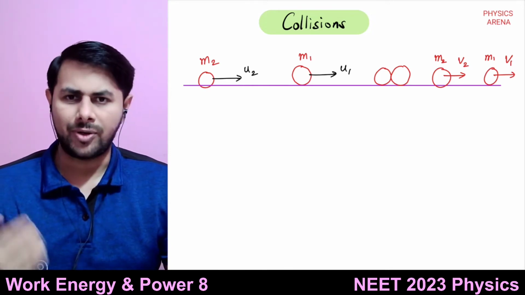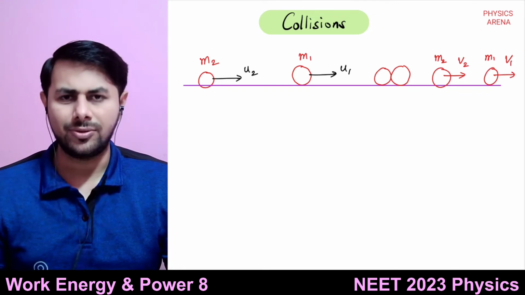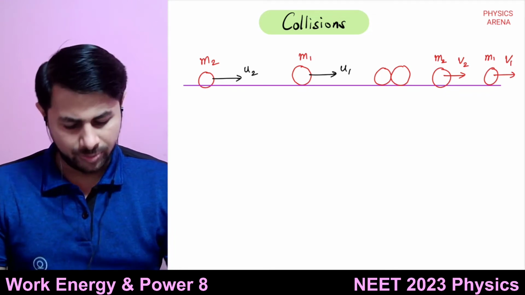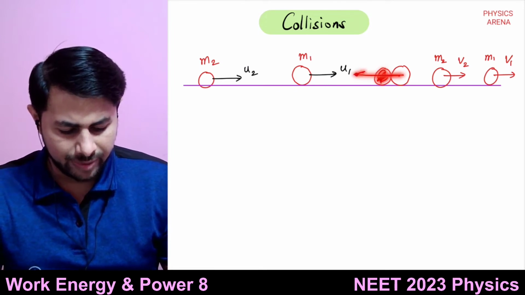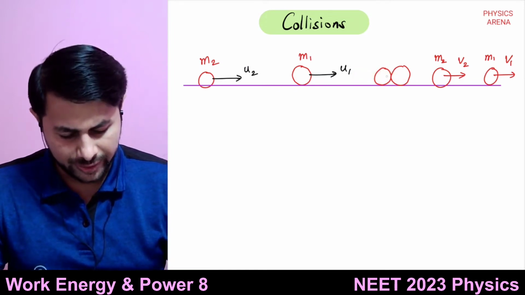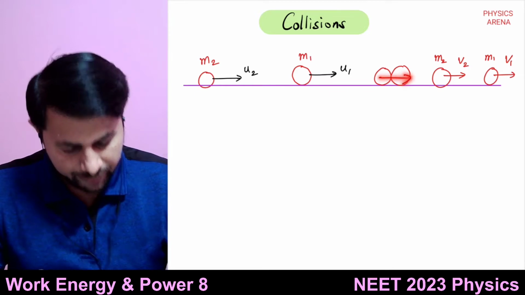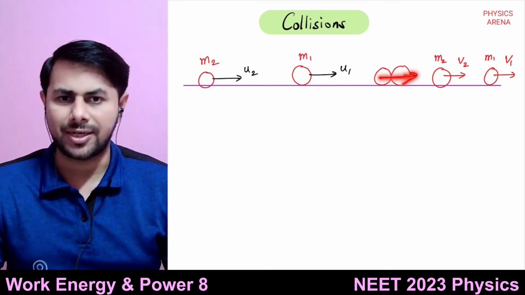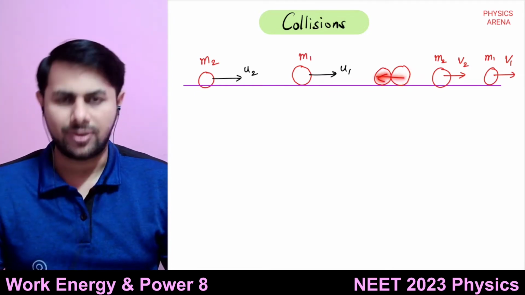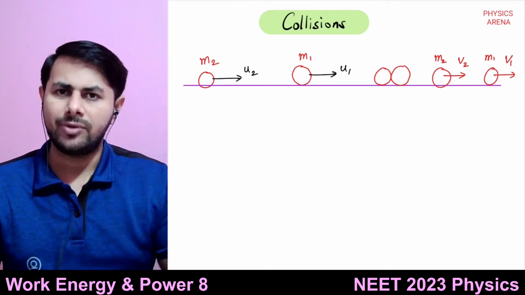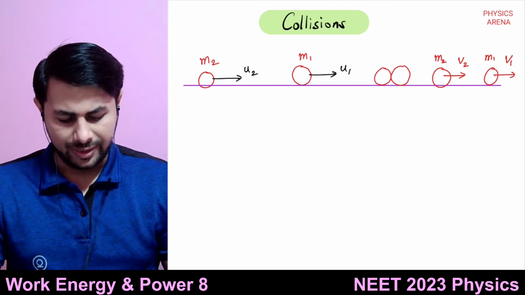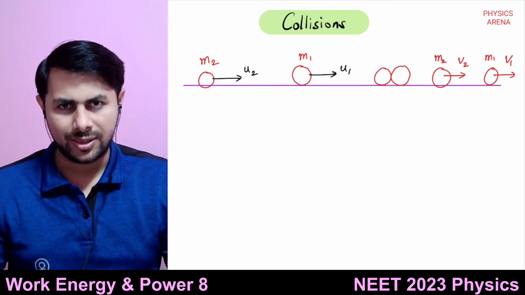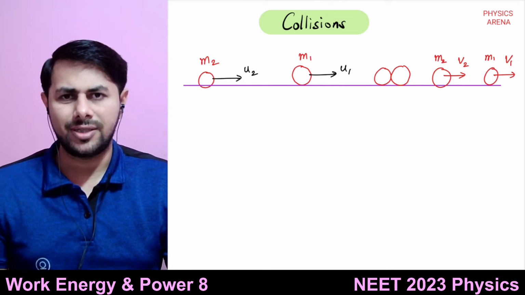What will happen to the velocity of m2? It will decrease, because the force on m2 due to m1 will be in the opposite direction. This m2 was moving in this direction, and there is a force on m2 due to m1 in the opposite direction, so its velocity will decrease, right? So velocity of m1 will increase, velocity of m2 will decrease.